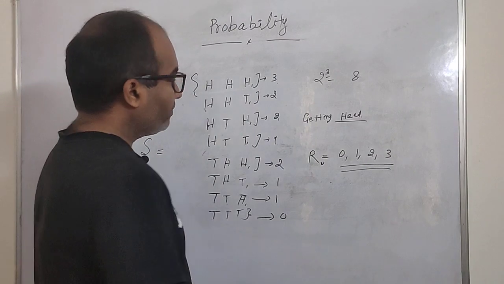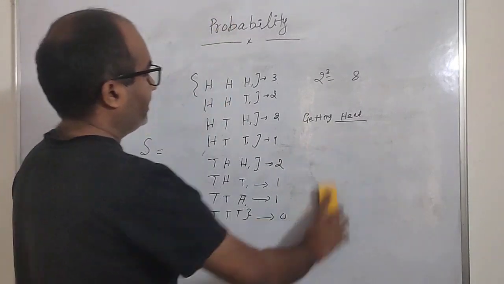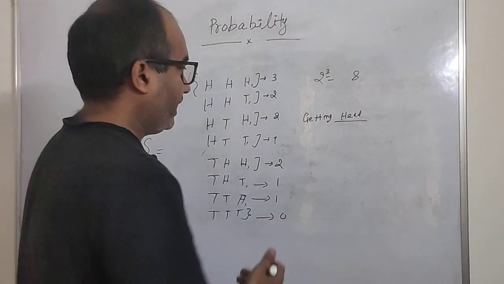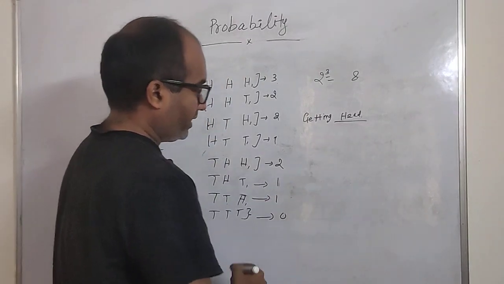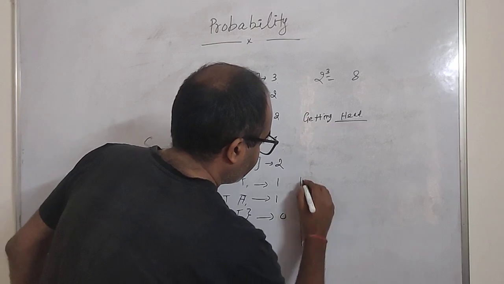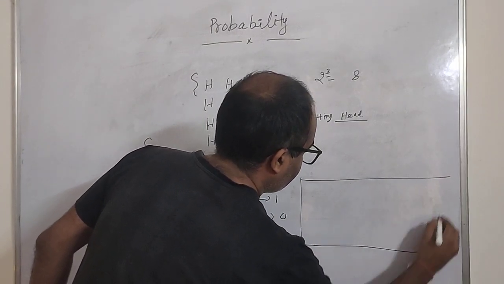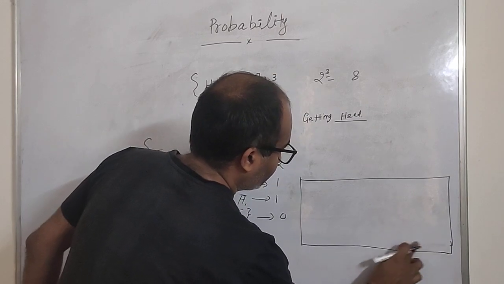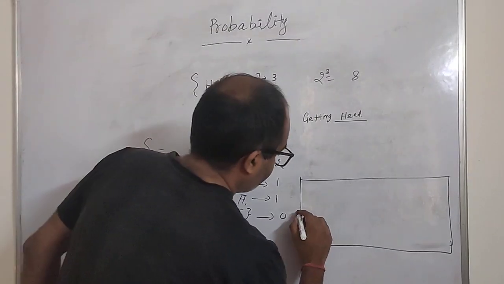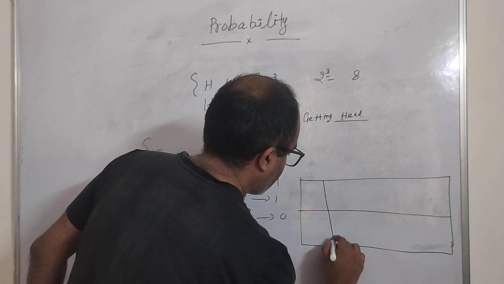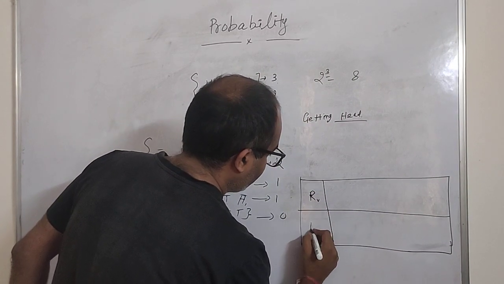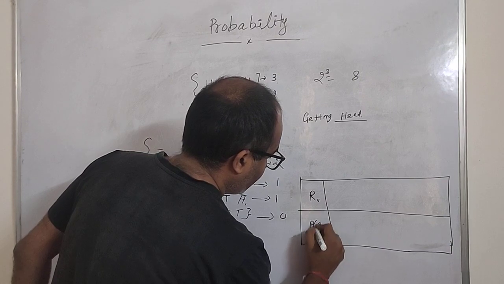So this set of values is known as the set of values for the random variable. Now if we see the probability of getting head, let me make it a kind of curve. Here is the value of the random variable RV, and here is the probability P(RV).